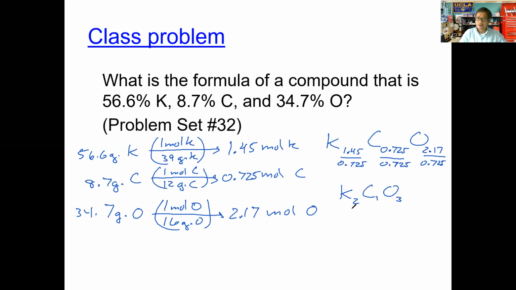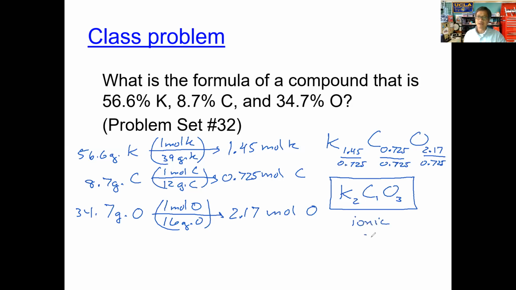K2CO3. Now, they want us to find the actual formula for this compound, and yet we don't have the molecular mass. We don't have the molar mass of this compound. So the question is, why don't we have that? Well, you have to recognize one simple factor that will help you with this, and that is, this is an ionic compound.